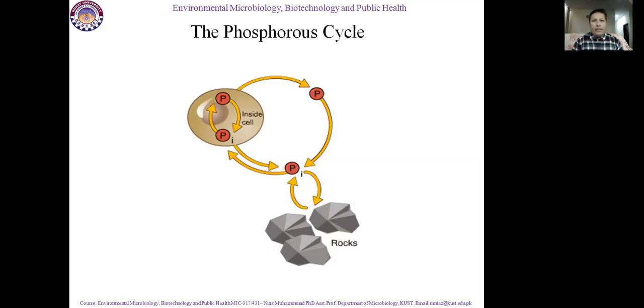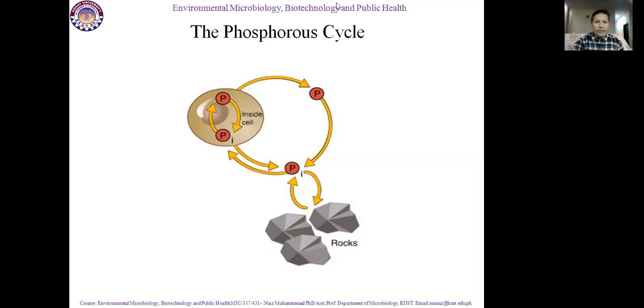It is present in bones, in hair, in the DNA structure, and in different body parts and tissues. Phosphorus is present on the globe as well as in biological form. It converts from biological form to organic form to inorganic form, and from inorganic form to organic form.